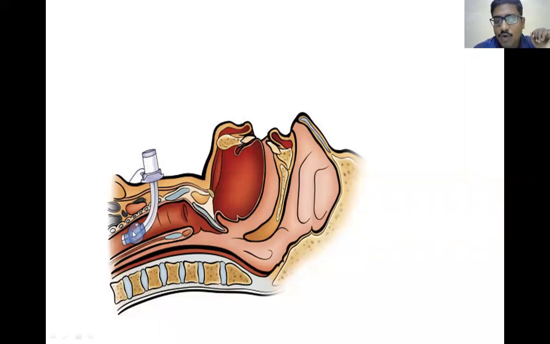By keeping the tracheostomy, you're placing the opening in the trachea below the vocal cords. So the expired air will go out of the tracheostomy tube, and there won't be any generation of infraglottic pressure to vibrate the vocal cords. Once again, tracheostomy is done in the trachea. I have already told you that there must be some infraglottic pressure generated by the expired air to vibrate the vocal cords, but this expired air is going out of the trachea.